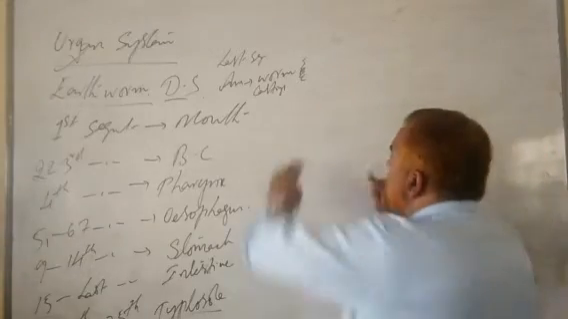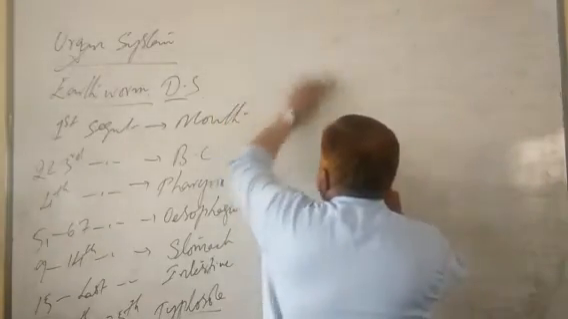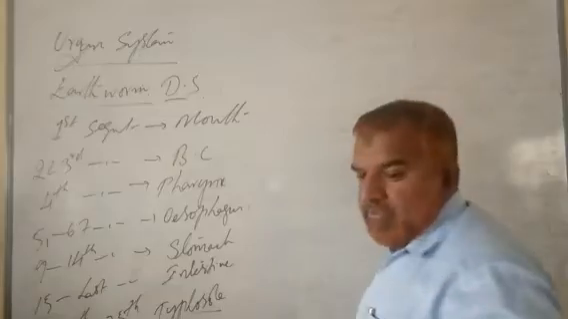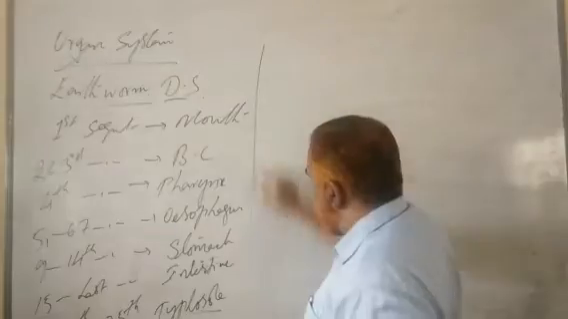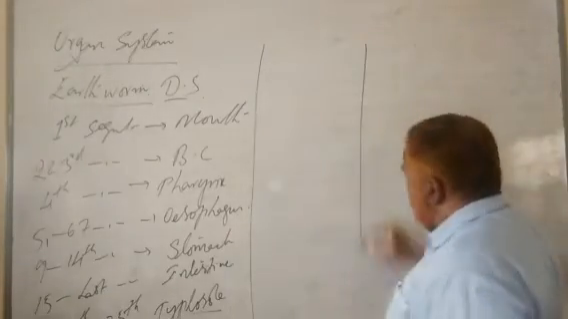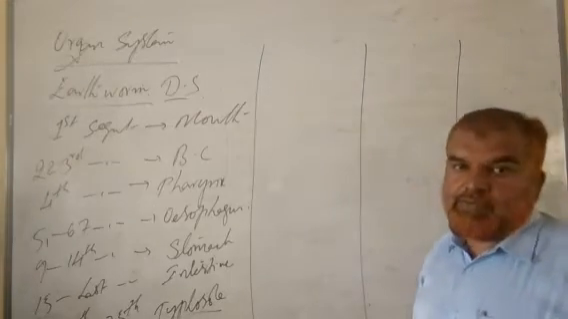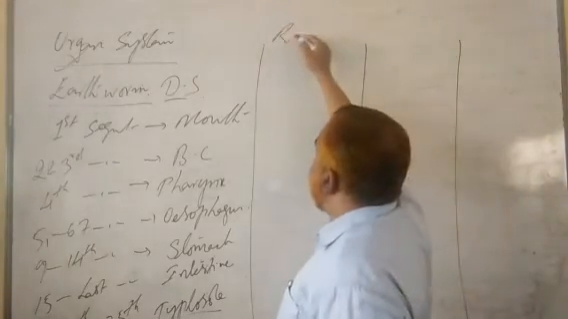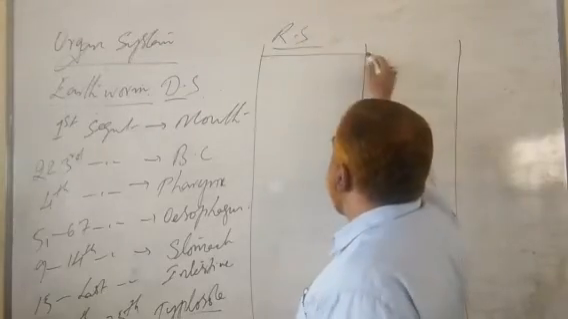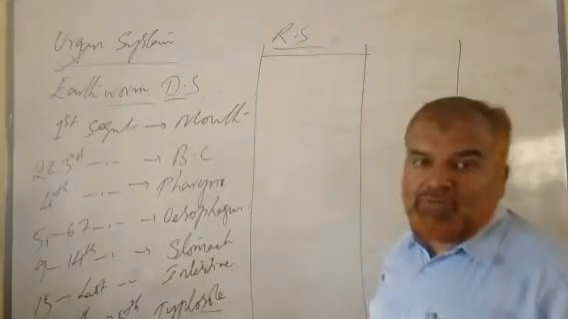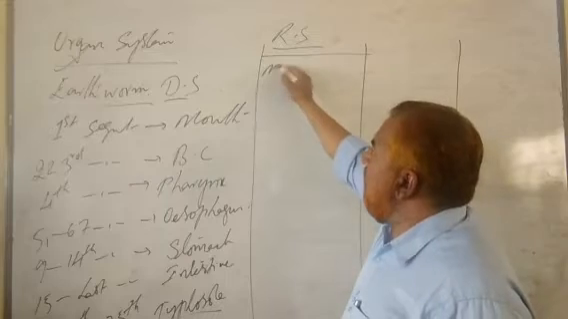Now let's talk about the respiratory system, circulatory system, excretory system. Main words I'll write on the board. Respiratory system, very simple, very easy. This animal, as you know, lives in burrows. It has moist skin.